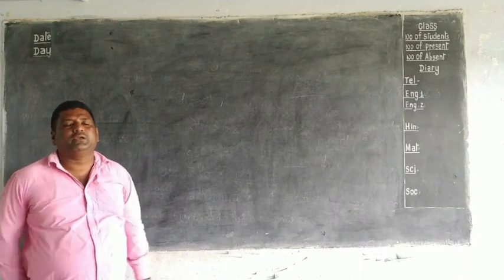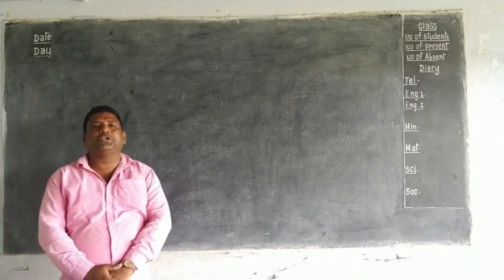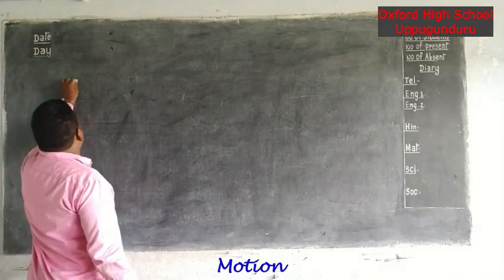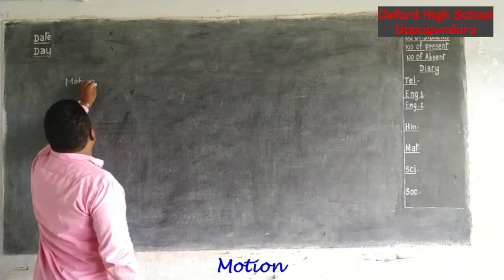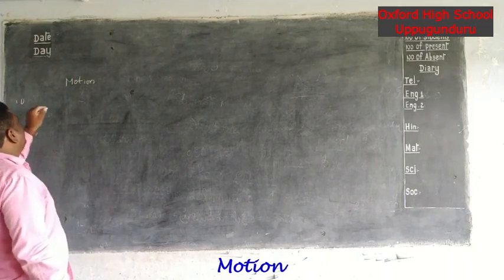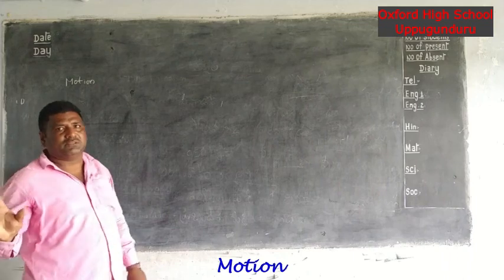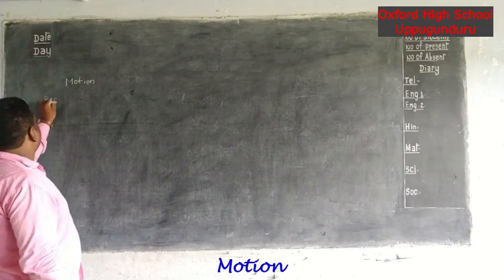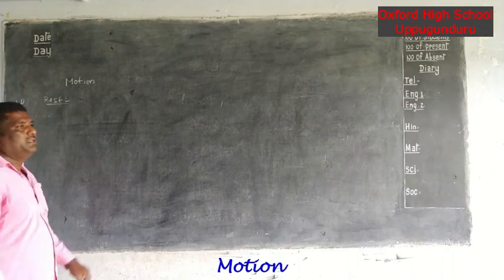Today we are discussing one important topic. The topic name is motion. First of all, we are learning about the different types of definitions. The first one: what is the definition of rest?